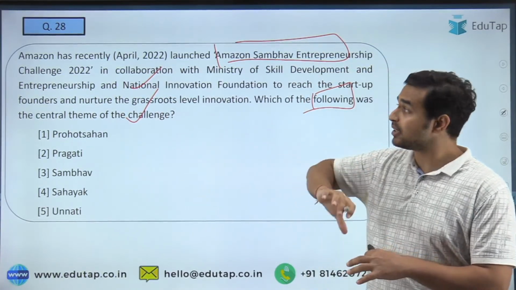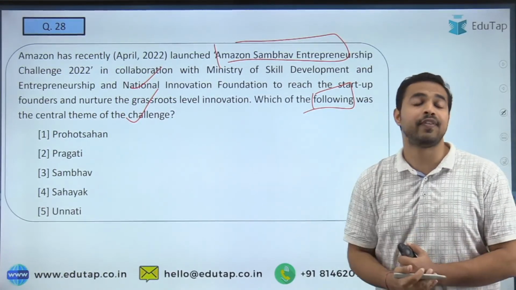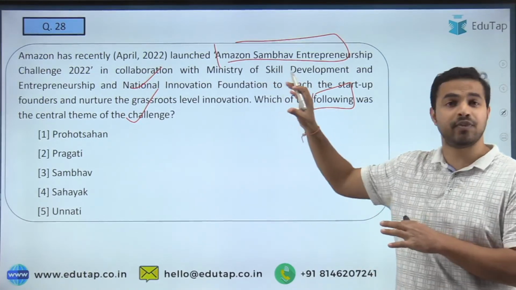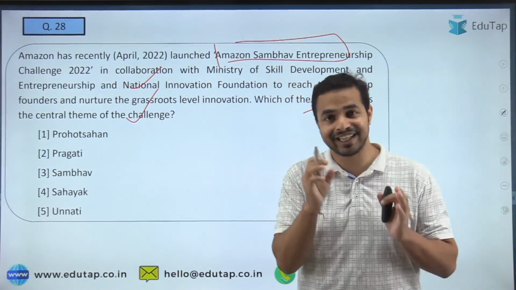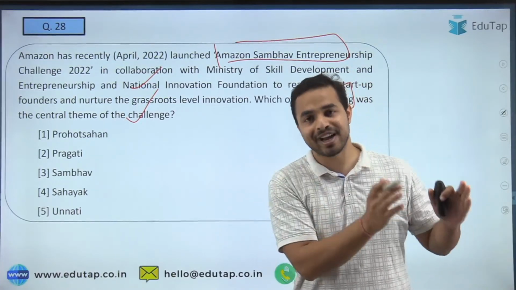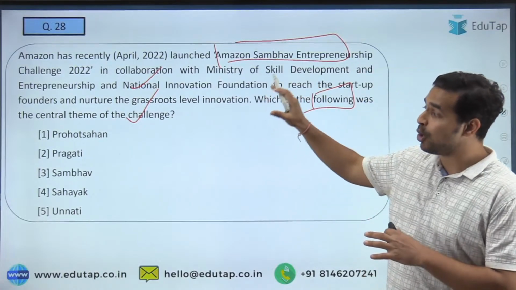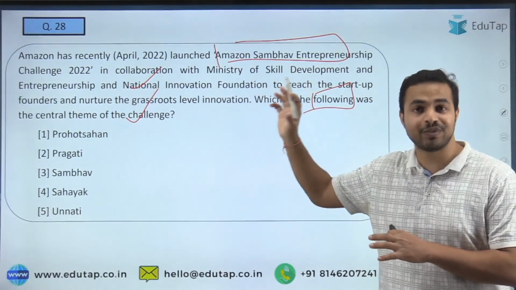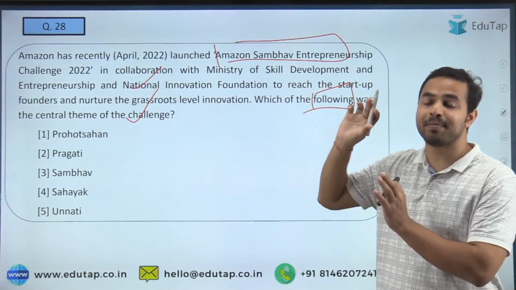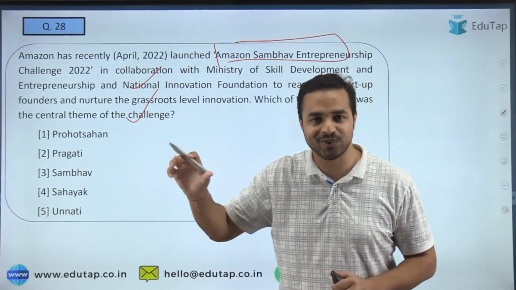The examiner will just try to trick you. It will try to make it difficult for all of you by giving this long information. But in the end, you will see that the question was very easy. But you will only realize that when you come back after giving the exam. But you should not do that. That is the reason that we are coming up with such kind of initiative, with such kind of questions, so that you can practice them and become ready to answer the question successfully in the exam.